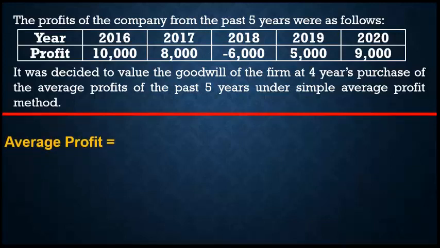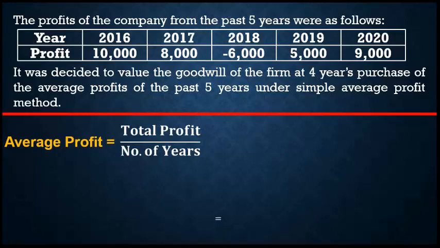Average profit is equal to, what is the formula? Total profit divided by number of years.